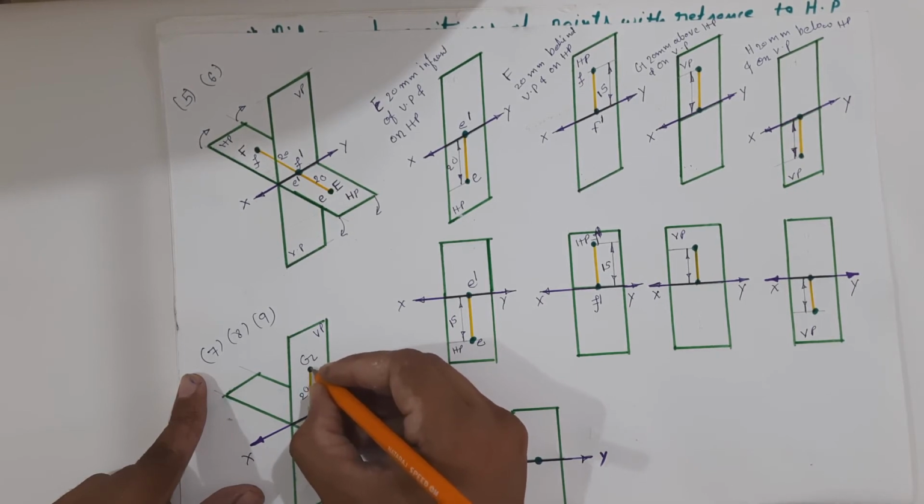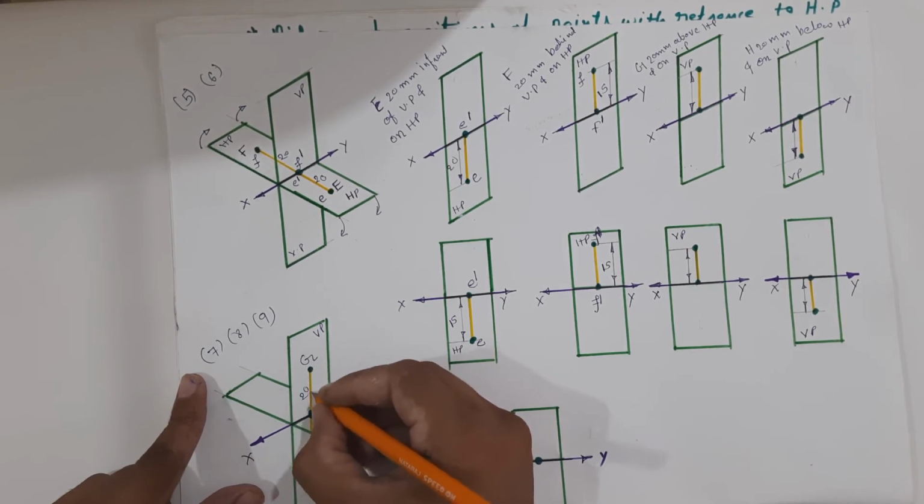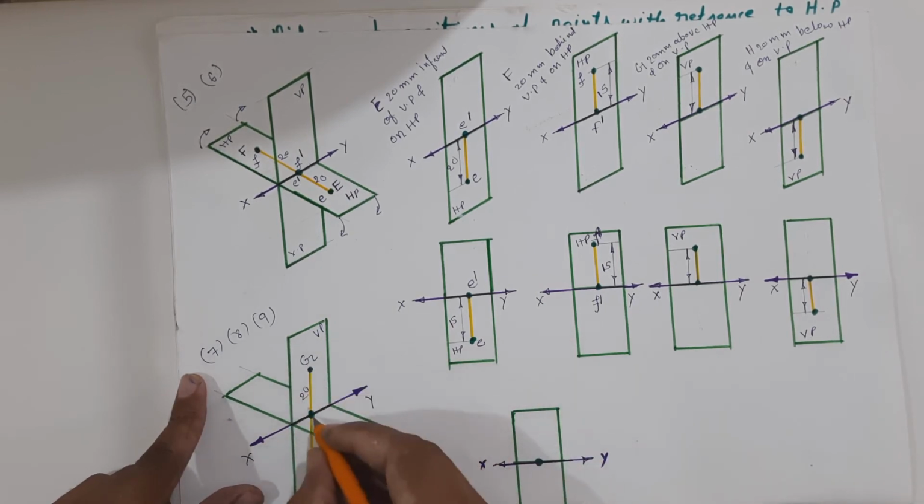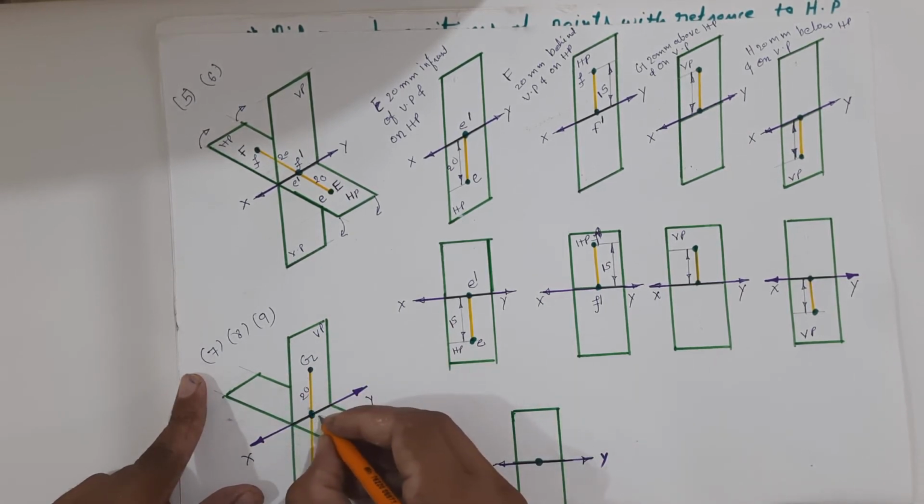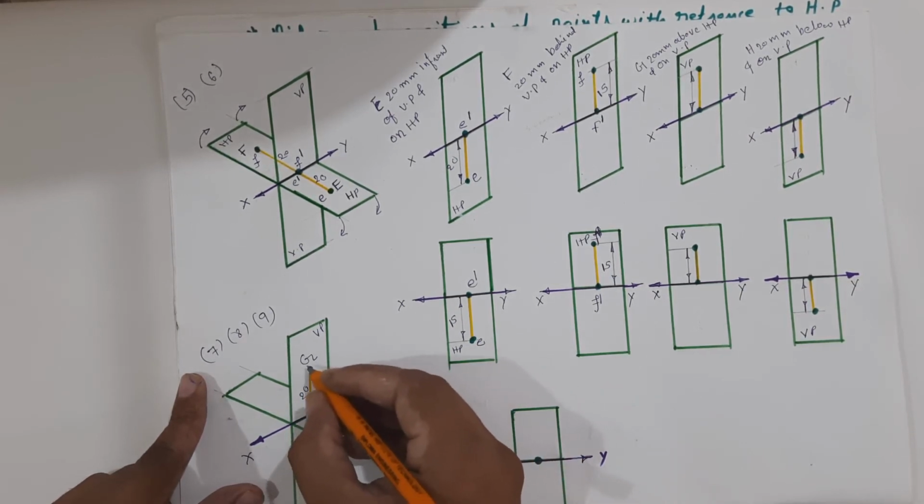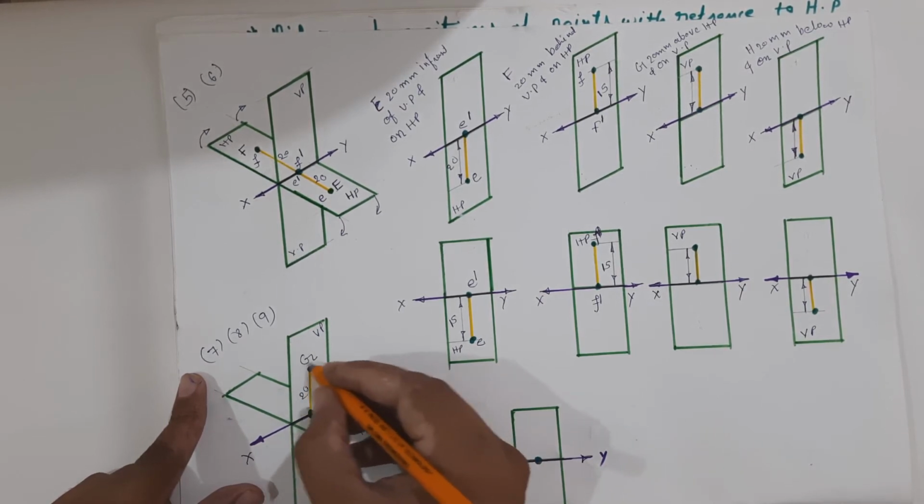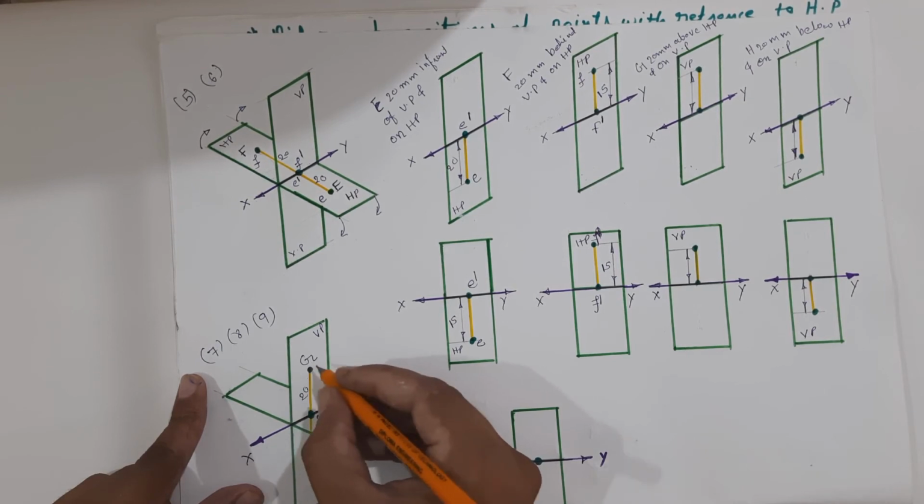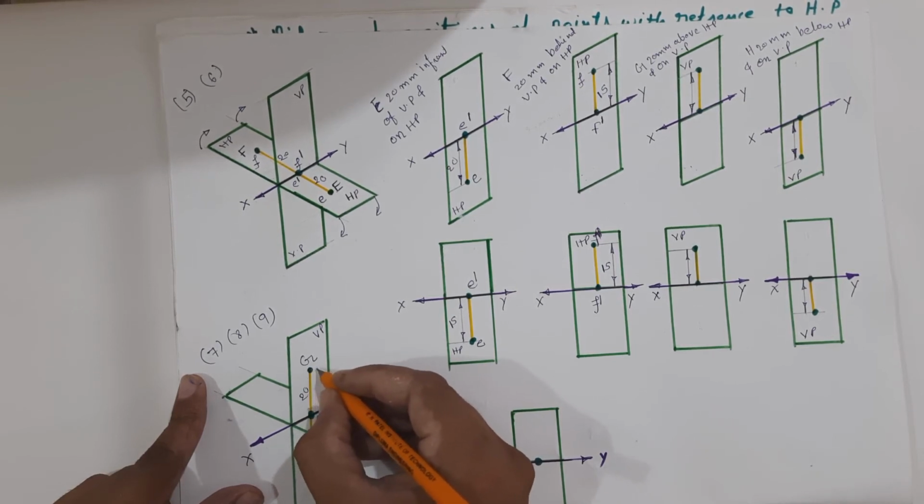We have to draw the projection on the horizontal plane. The projection should be perpendicular to the horizontal plane. So we will get the plan of point G over here. And if we want to draw the elevation, we have to take the projection of point G on the vertical plane. But right now point G is on VP, so we will get G dash over here.